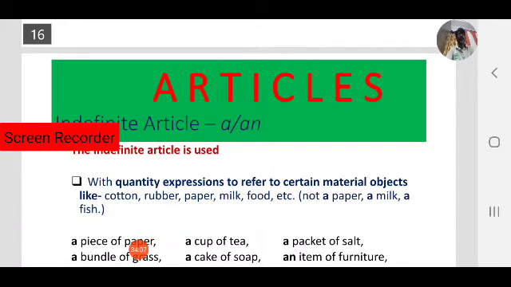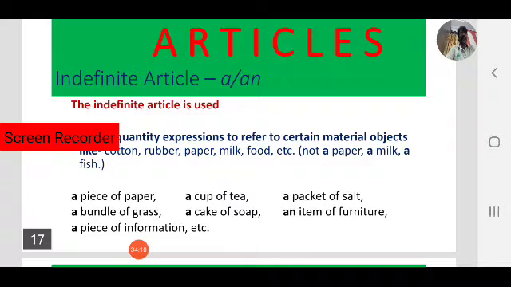So we can count them using countable words. For example, a piece of paper. A piece, that is a measurement, a quantity expression of paper. So we use a piece of paper. A cup of tea, never say a tea or a coffee. A cup is a measurement, a quantity of that material object. A packet of salt, never use a salt. Salt comes under uncountable nouns. We cannot count one salt, two salt, three salts. Already we have learned this in nouns.